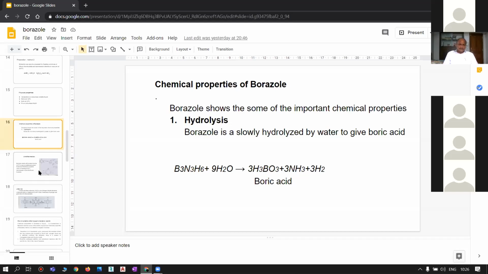So this is an important property, that is hydrolysis of borazole.